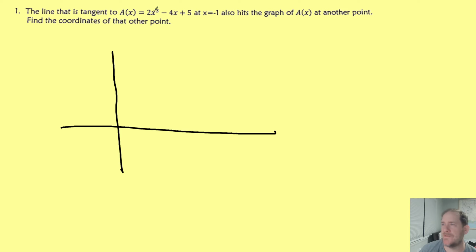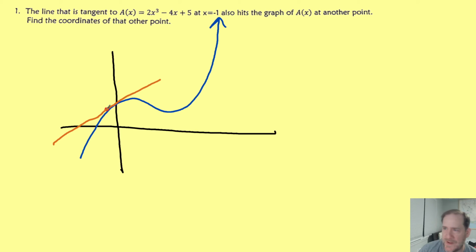We know that we've got a of x, which is some cubic function, so it probably comes up, goes down, and then continues up, up, up again. And we're trying to find the tangent line at -1, so maybe that's here. And the tangent line at -1 would probably go like this. And you can see that, yes, it's tangent at that point of tangency, but if you continue on forever, then we do see that that tangent line hits the graph one more time. So that's what we're trying to find, the coordinates of this point right here. Those coordinates will be the answer to the question.